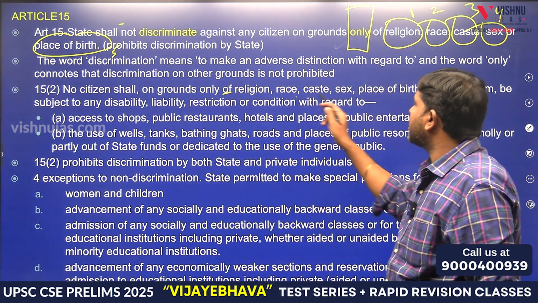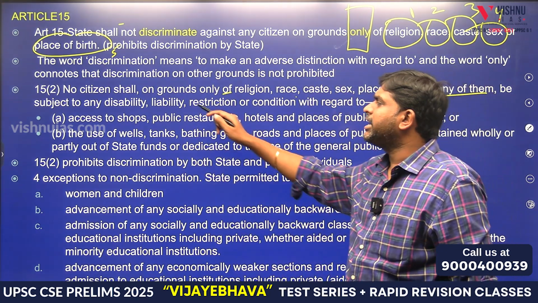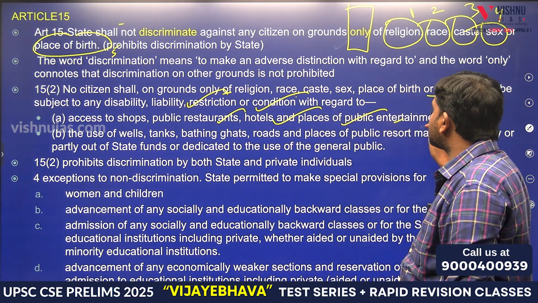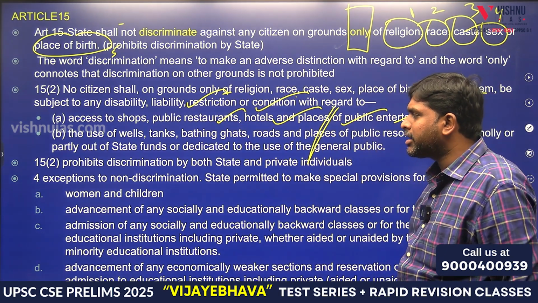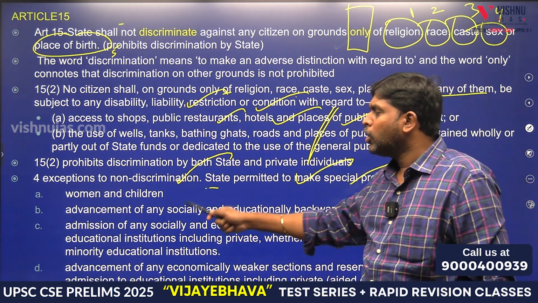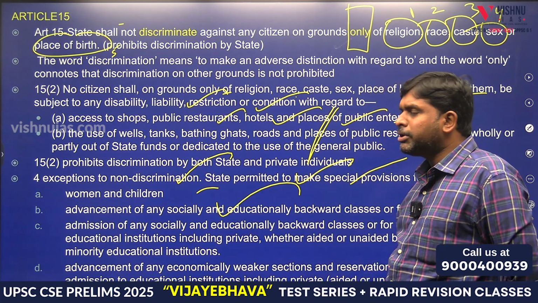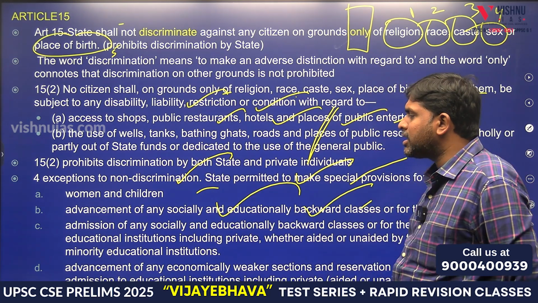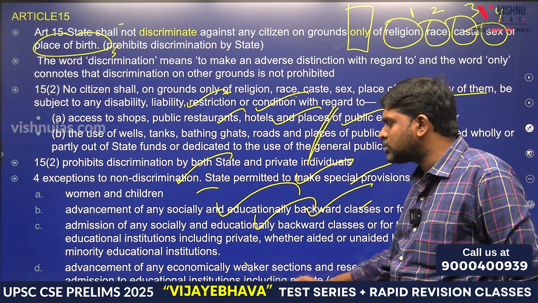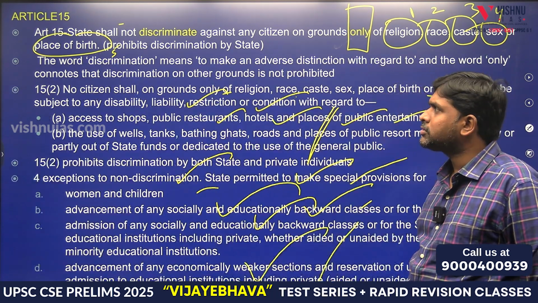Only of religion, race, caste, place, or any of them is subject to any disability, liability, restriction, access to shops, public restaurants, hotels and places of worship. They should not be discriminated. 4 exceptions to non-discrimination. State permitted to make special provisions for women and children. Advancement of any socially and educationally backward classes. Admission of socially and educationally backward people to the government colleges or schools or government institutions.